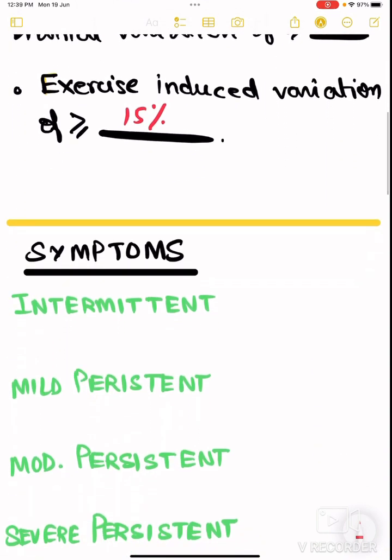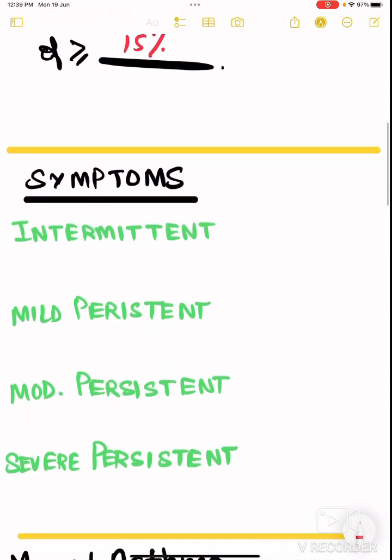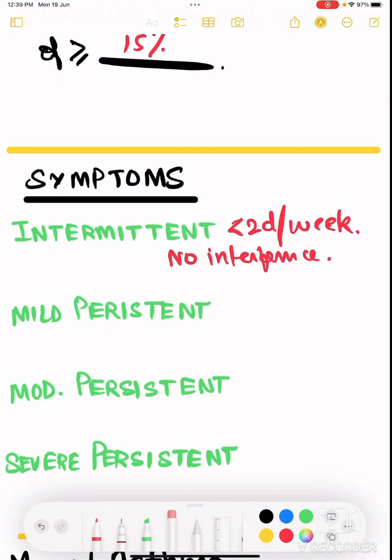is the answer. Now coming to the symptoms. What are the symptoms? There are four types: intermittent, mild persistent, moderate persistent and severe persistent. We call asthma intermittent when the symptoms are present for less than 2 days per week and there is no interference with daily activities. It is called mild persistent when symptoms are present more than 2 days per week, and again no interference with daily activities.